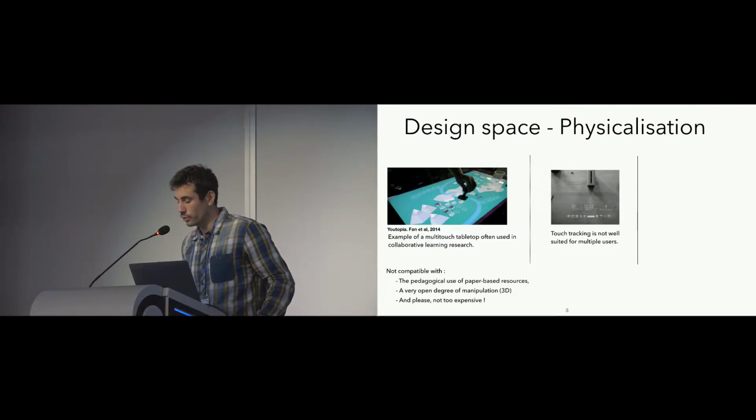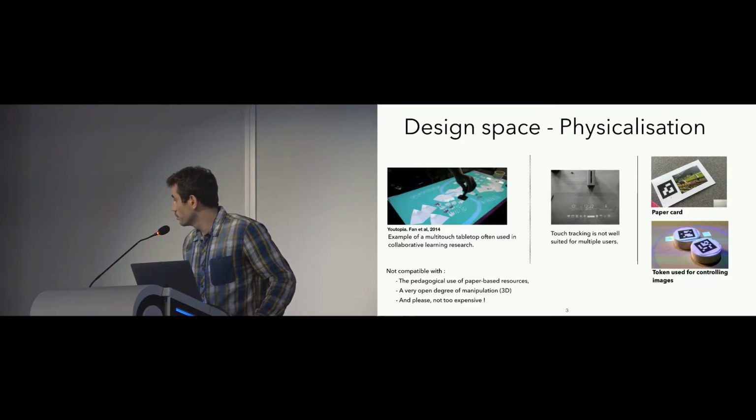It would have been a nightmare for children to interact with the setup, and also for the algorithm to detect touch. So instead, we decided to focus our design around tangible tokens and paper, and to avoid this kind of manipulation with touch.